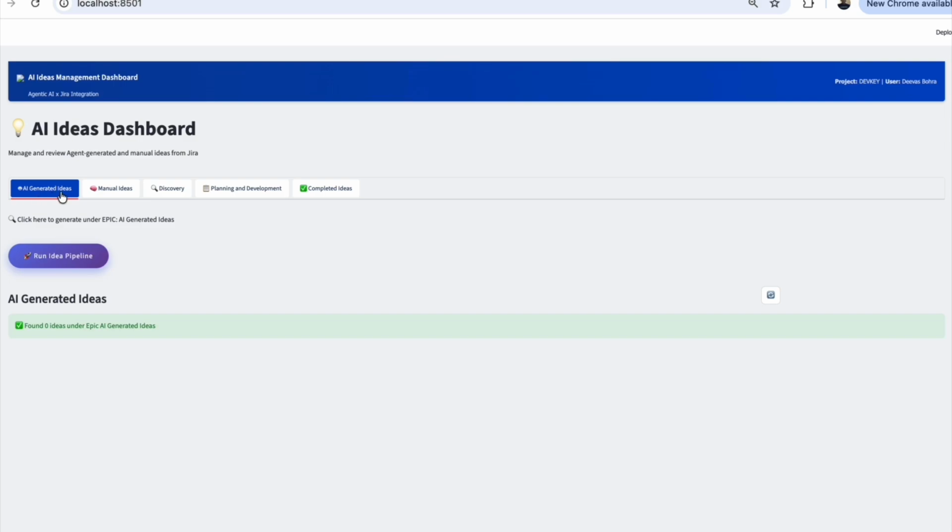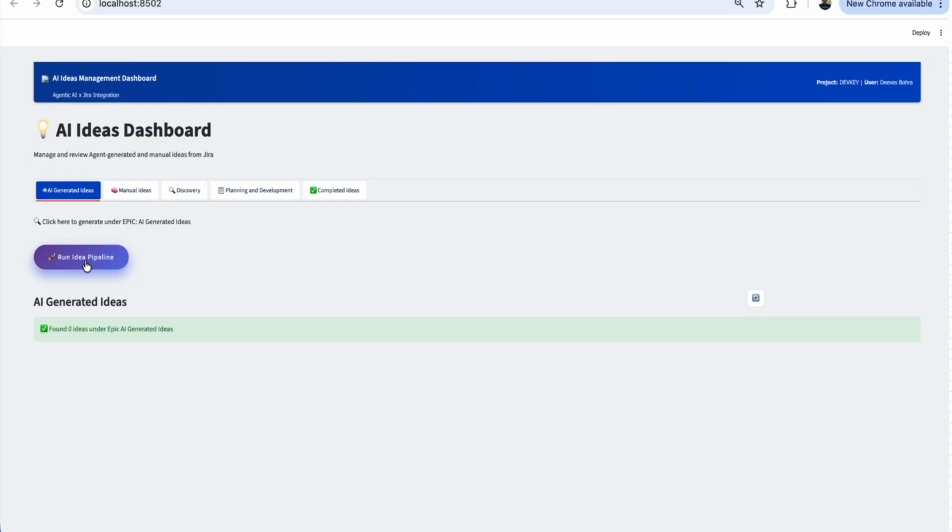Now if you go to the first tab, the ideation tab, this is where the magic starts, where you can ask multiple agents who are running on multiple models, and they are very special agents with goals defined. They will go and find the best ideas for you based on the domain you want. In this case, I have selected the retail domain, so sort of e-commerce.